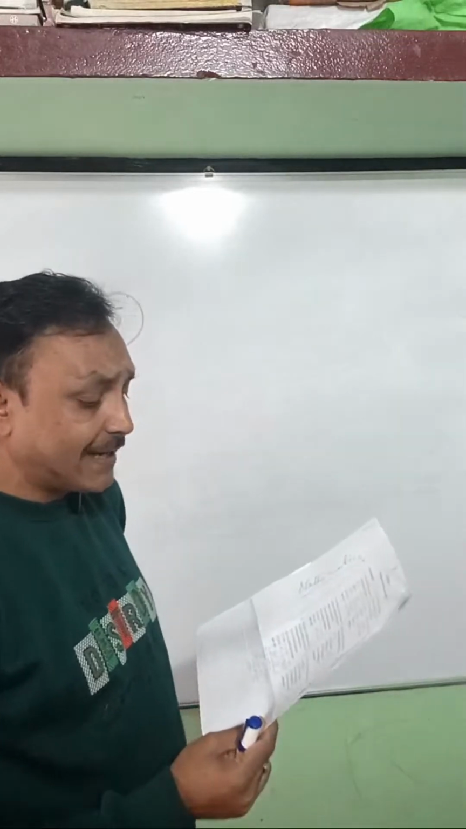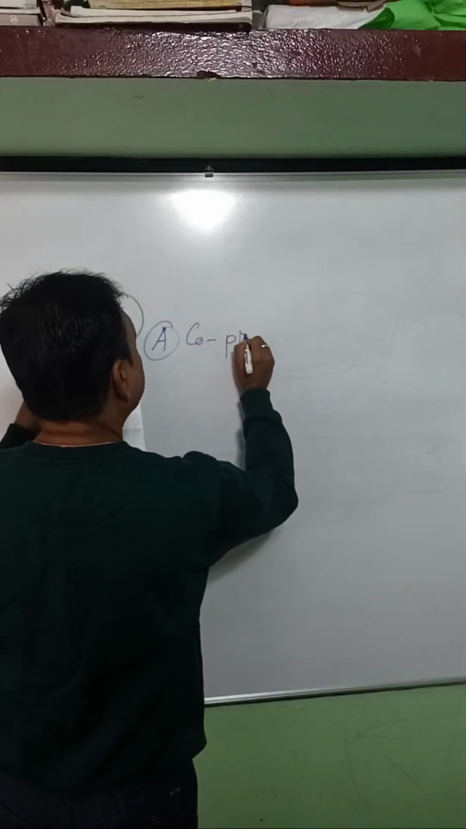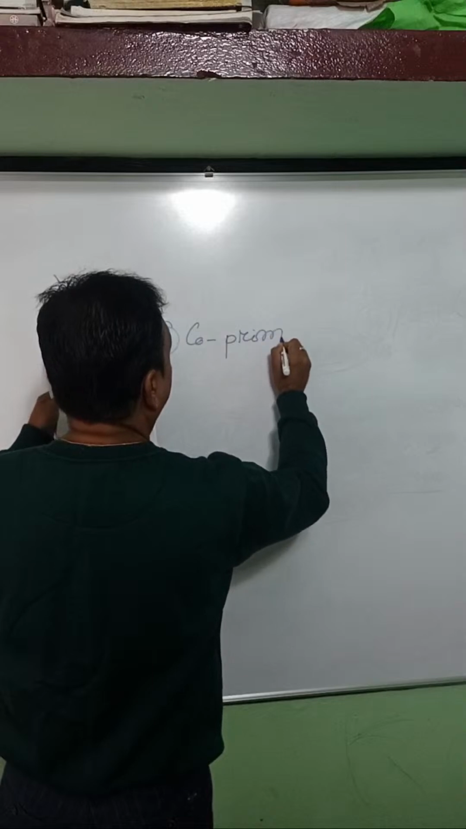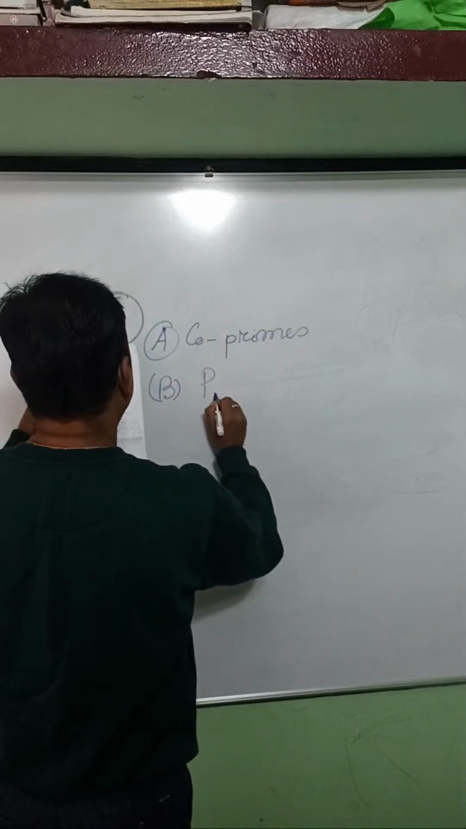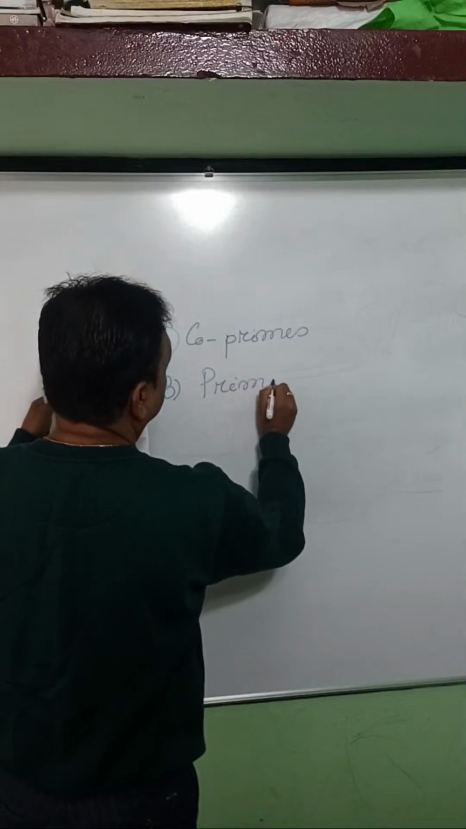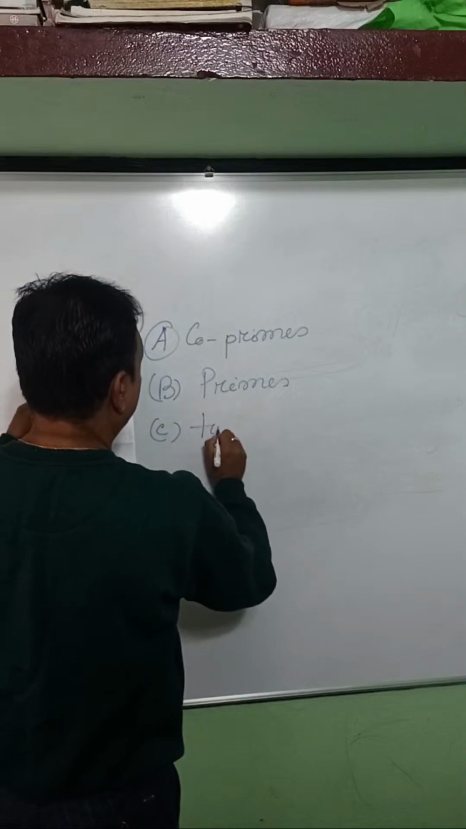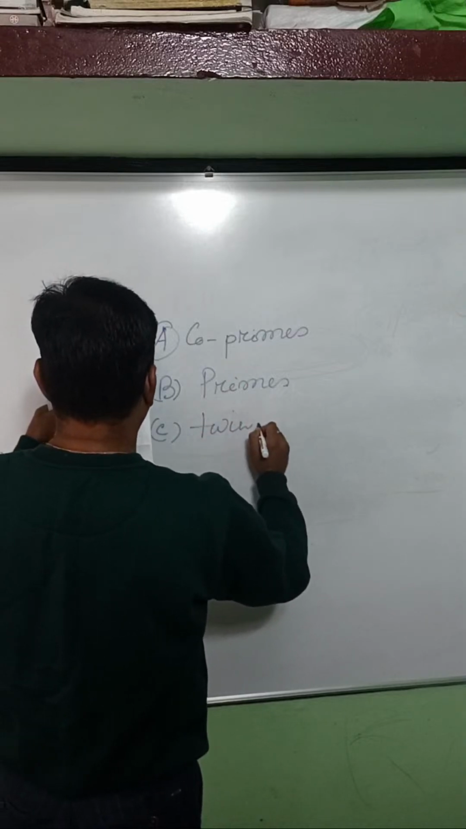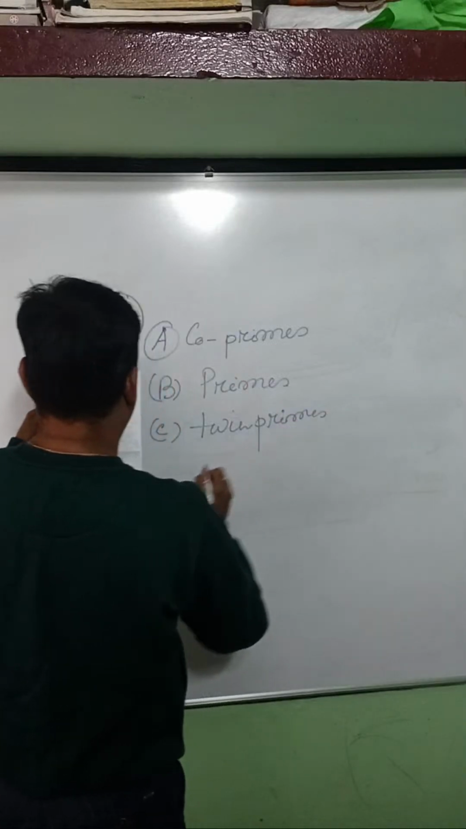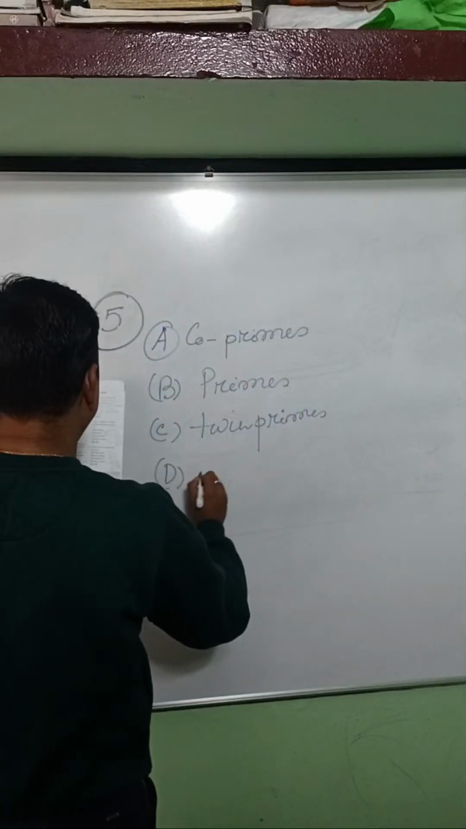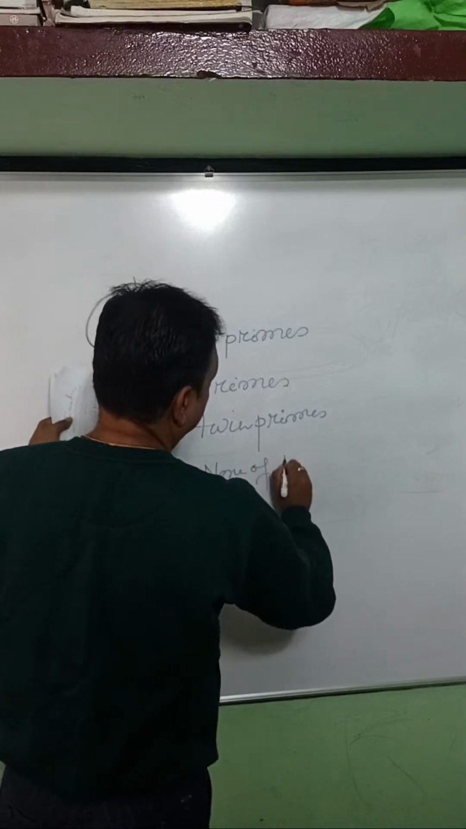Every composite number can be expressed as a product of, option A, co-primes. Option B, that is primes. Option C, that is twin primes. Option D, that is none of these.